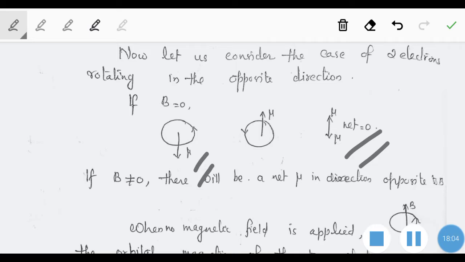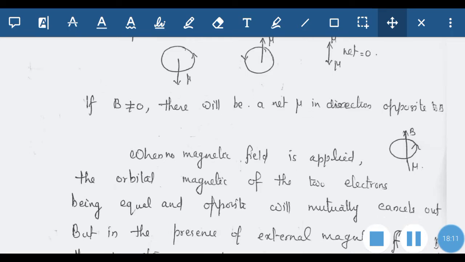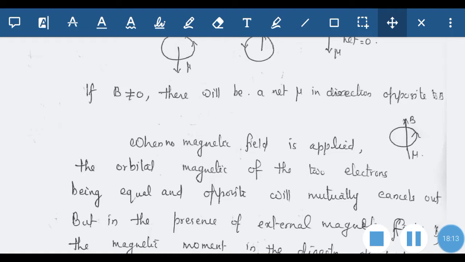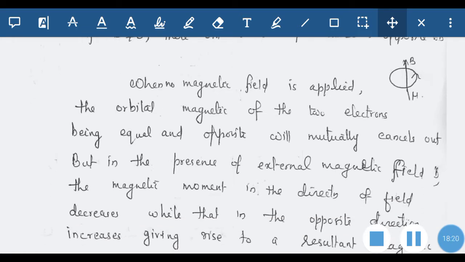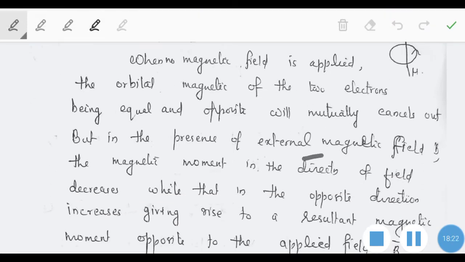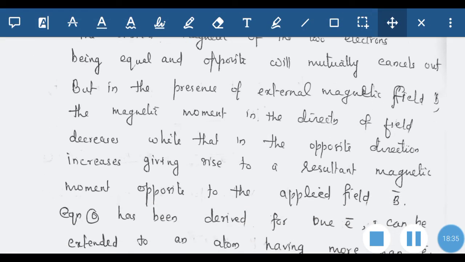If B is not equal to 0, there will be a net mu in the direction opposite to B. When no magnetic field is applied, the orbital magnetic moments of the two electrons, being equal and opposite, mutually cancel out. But in the presence of an external magnetic field, the magnetic moment in the direction of the field decreases, while that in the opposite direction increases, giving rise to a resultant magnetic moment opposite to the applied field.